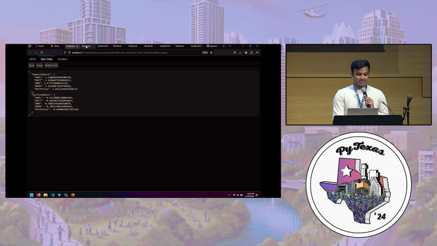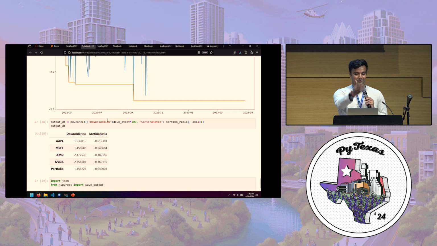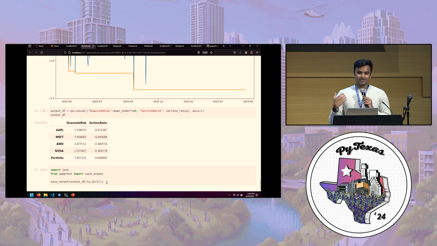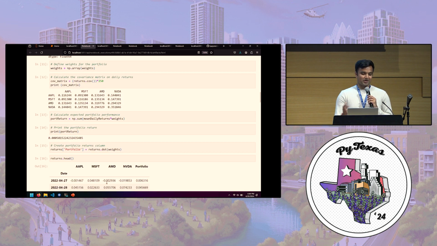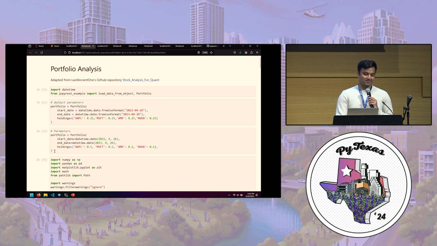But if you want to see the details of how the sausage was made, you can go and see exactly how the notebook arrived at that final result. So it gives you superior introspection into your web APIs. It also lets you write your web APIs in a much more Pythonic way. I'm just dealing with Python objects here. And it lets you hold on to all the amazingness of the Jupyter Notebook while still being able to deploy your code as a web API.